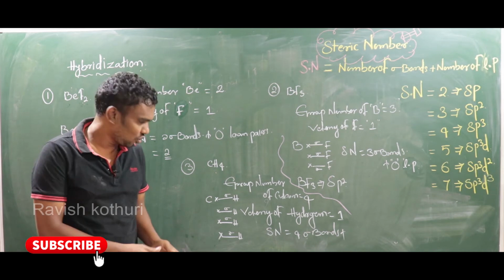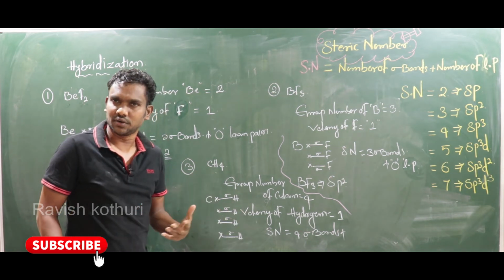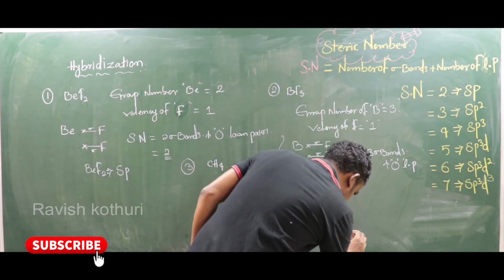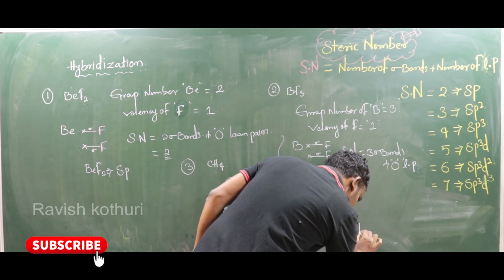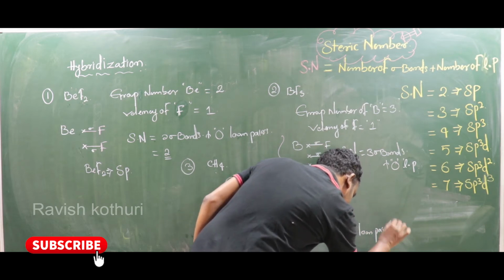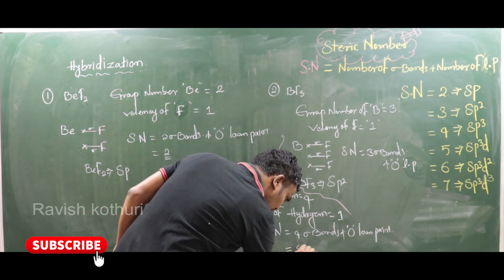No lone pairs. Why? Because 4 electrons are bonded with hydrogen, so 0 lone pairs. So totally 4 plus 0, 4.